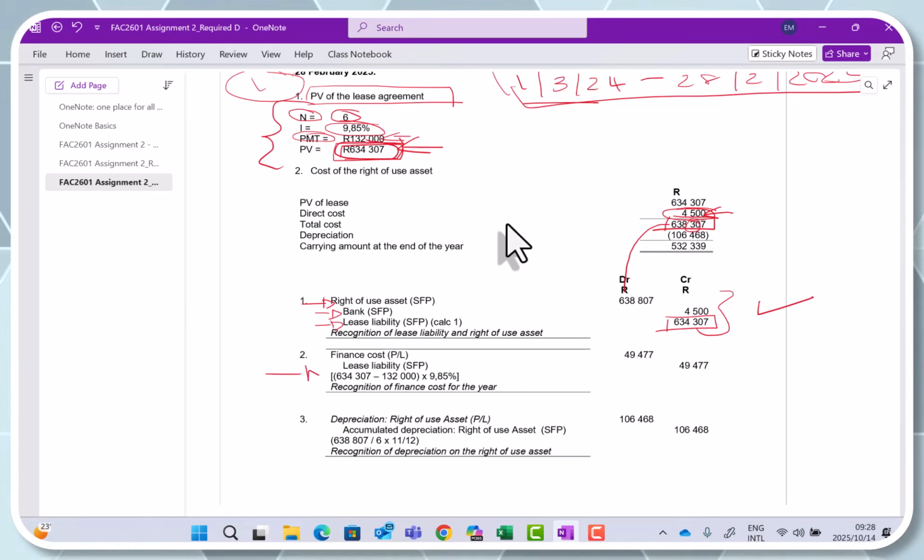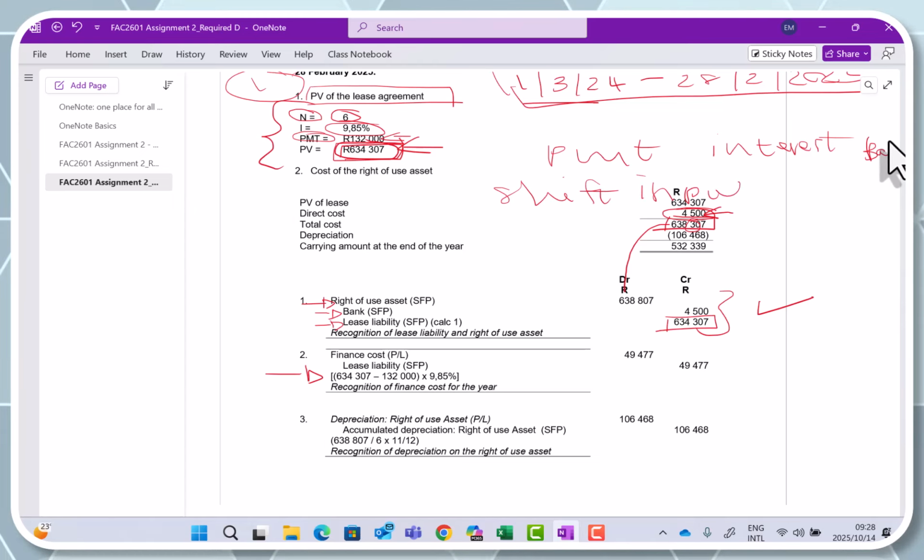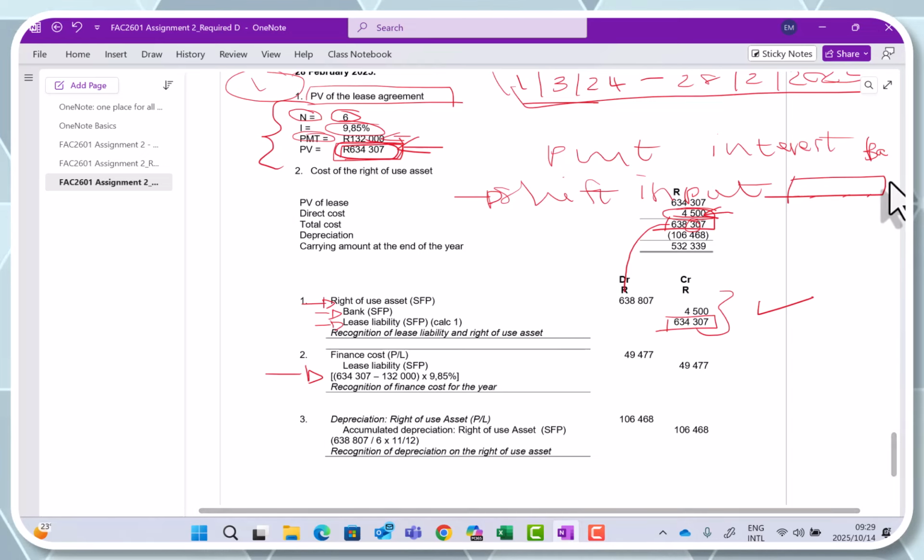Then let's look at my finance cost. You can do this calculation or you can use the amortization tables. If you make use of the amortization tables, you can just write them down to show what was the payment, what was the interest, what was your balance at the end of the year, or you can say with the HP, you can just put shift inputs and then you will get a value. But once again, if that's a method you follow, you need to show specifically what buttons you pushed to get to that answer. But otherwise, you can also just use, like I said, the straightforward calculation.